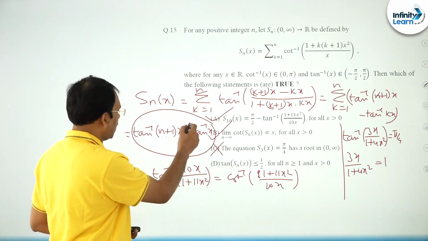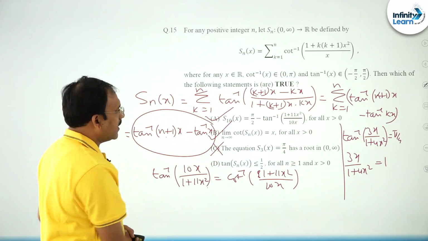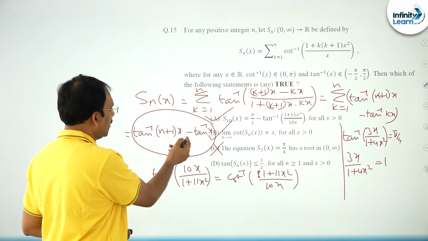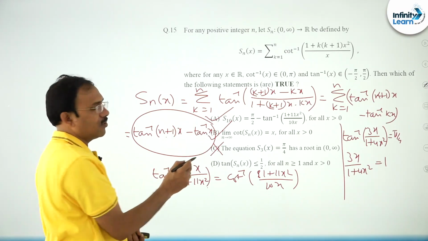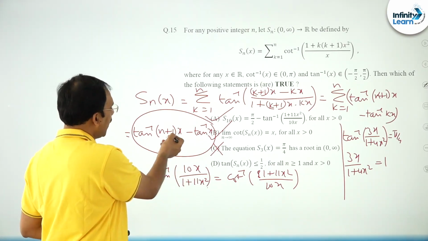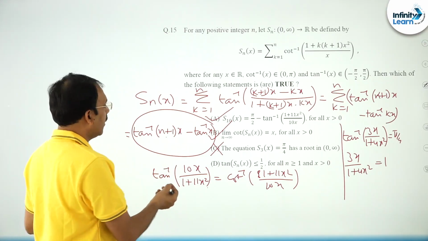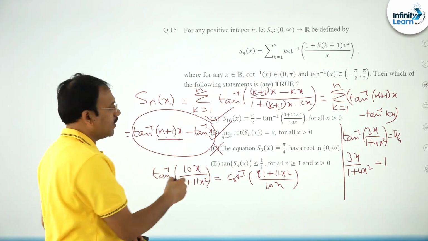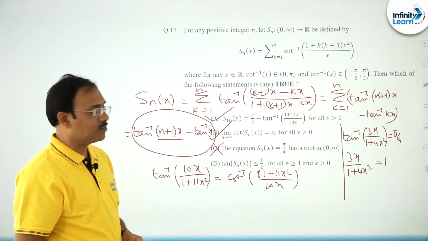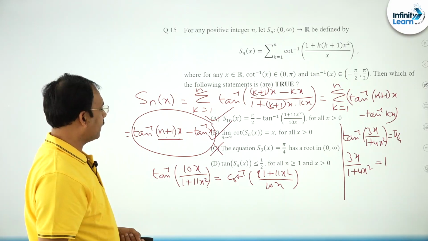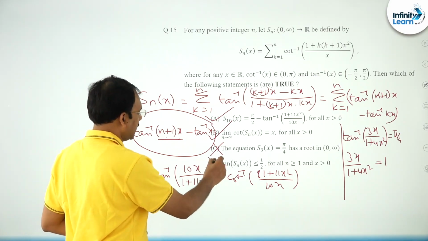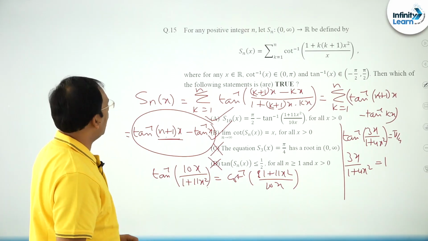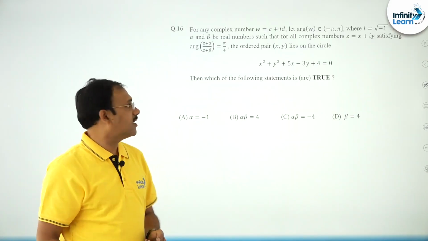Similarly, Sn(x) always less than or equal to 1 by 2 is wrong, because maybe at infinity x is almost 0, n can be very big, or if you take x around 1, you can say that this can be even more than 1, near to pi by 2. So friends, I can say this statement is wrong, you can check through some examples even. So only A, B are correct, right dear friends.